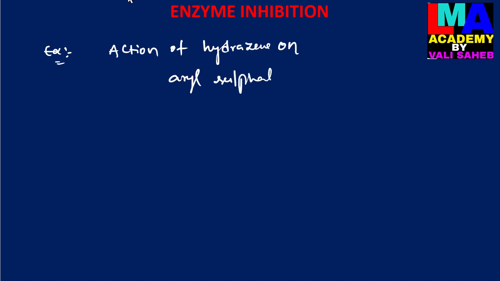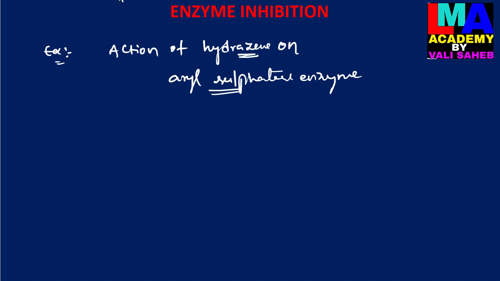They are here: the action of hydrazine on aryl sulfatase enzyme. So here the aryl sulfatase enzyme activity will be inactivated by hydrazine.